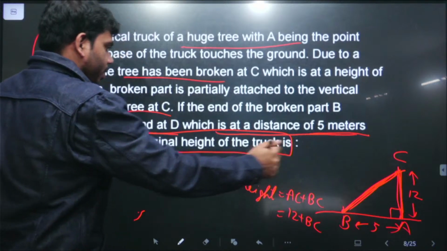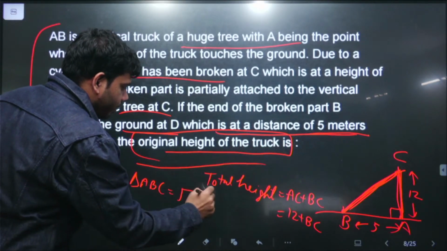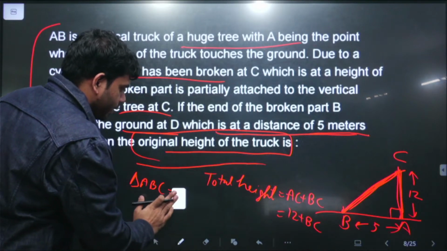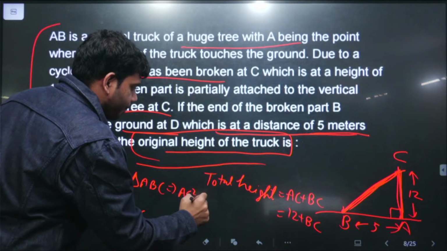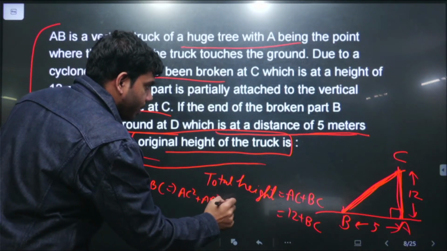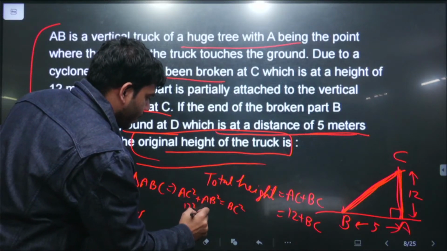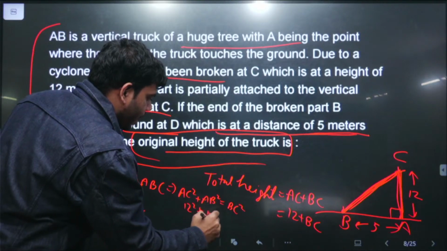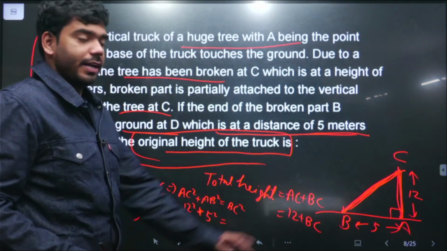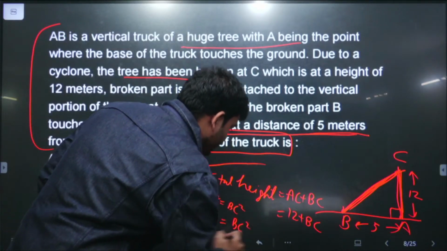So this triangle ABC is a right angle triangle, and using Pythagoras theorem we know AC square plus AB square is equal to BC square, and AC square is 12 square, AB square is 5 square. The length of the side AB and the length of the side AC is provided to us, and here we need to find this BC, right?